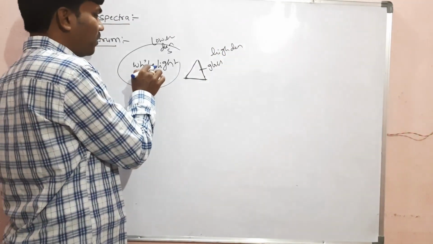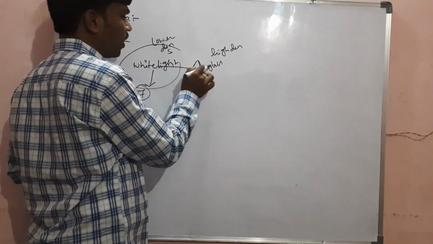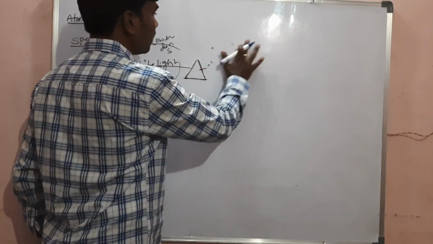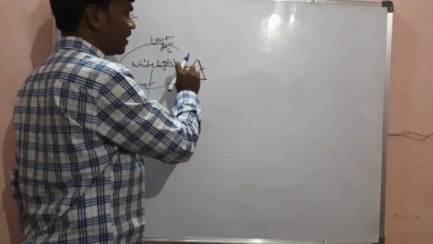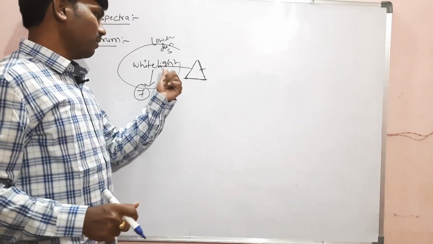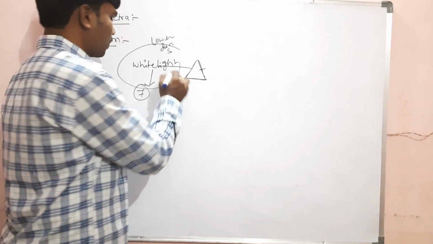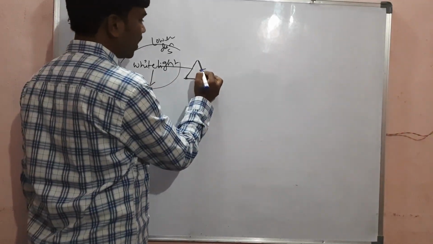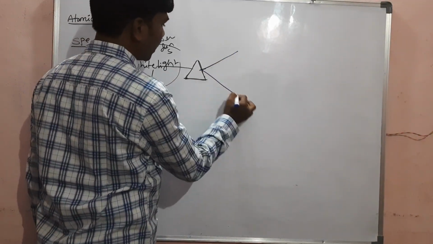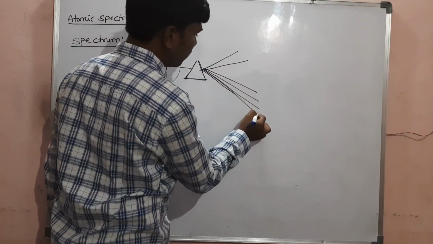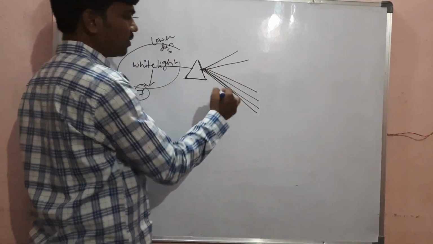So when a light beam passes from a low density medium to a high density medium, there is a deviation. I told you just now, deviation depends on its frequency. Deviation is directly proportional to its frequency. White light has 7 colors, so when it passes through this prism, the 7 colors deviate like this, or split into 7 colors.